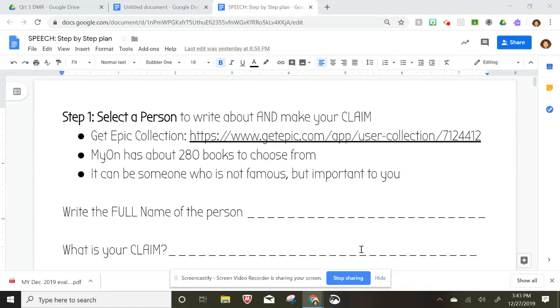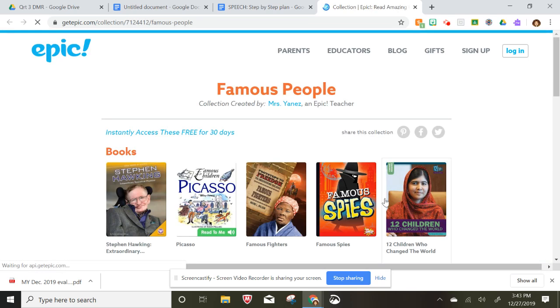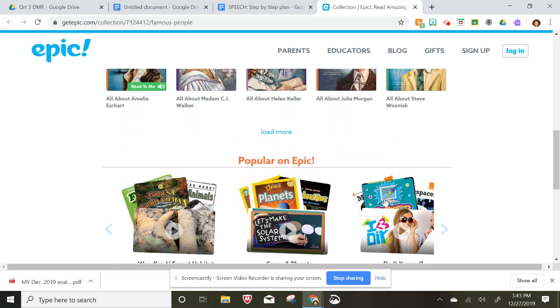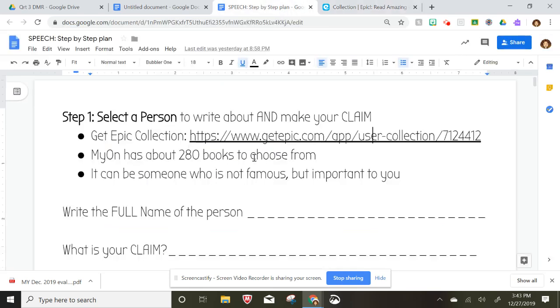So, this is a step-by-step plan to help you with your project. Step one is that you are going to select a person. If you choose, you can go to my Epic account and you can open that up and look at tons of books about famous people. Some you probably don't know, some you do. You can also go to Mayan and you will want to choose from biographies.